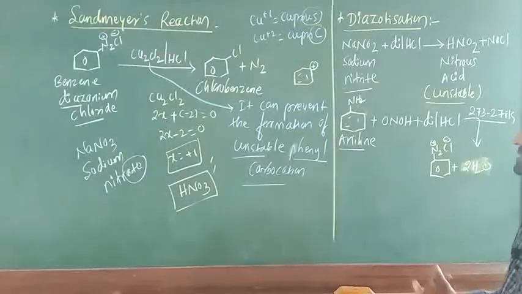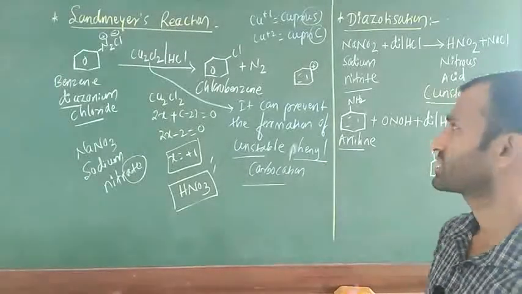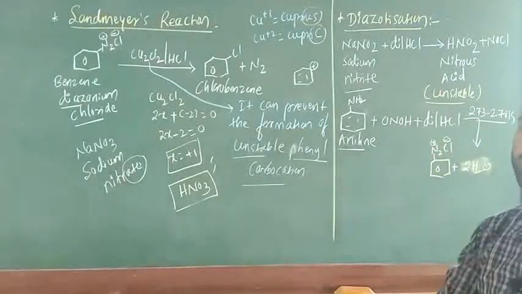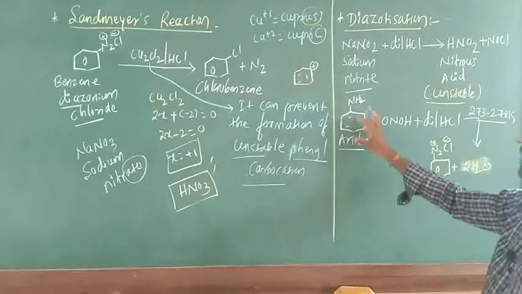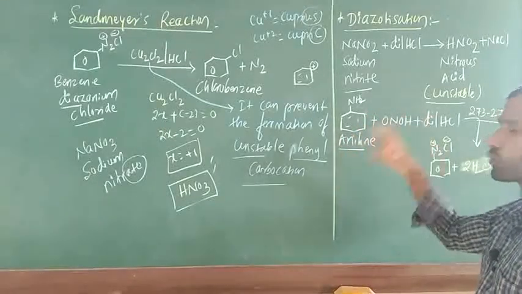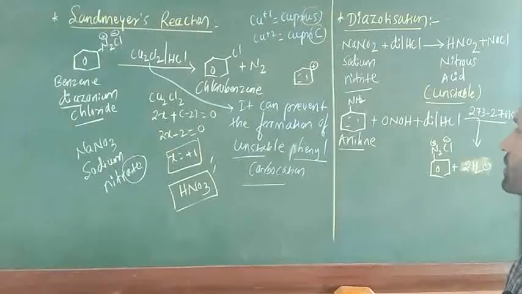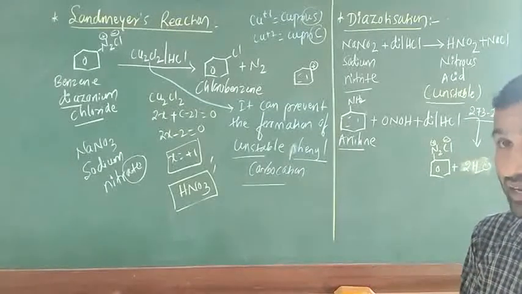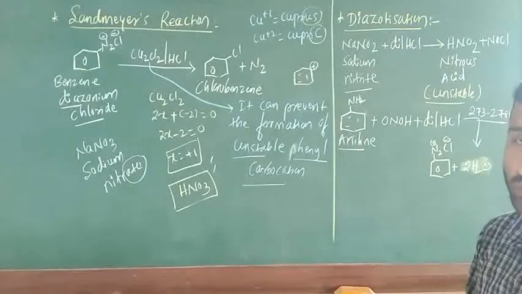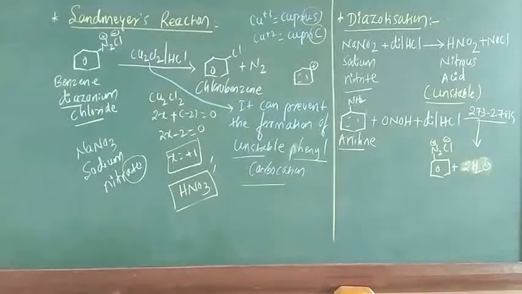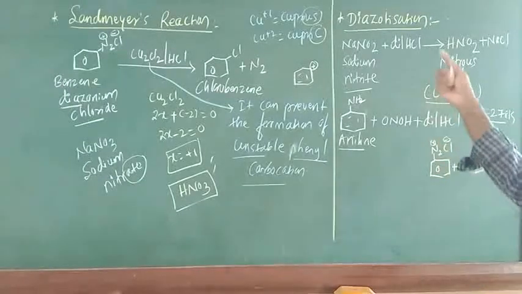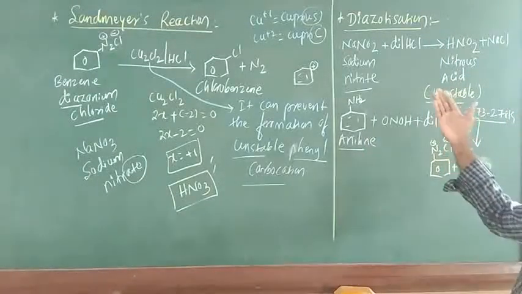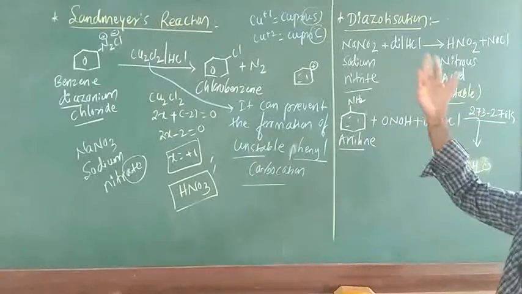This one indicates diazotization. Next, after that they are going to ask you the definition of diazotization. Very simple definition. With the help of these two reactions we are going to create the definition. Just see here. First we consider an aromatic hydrocarbon like aniline. The aniline can react with dilute HCl. Next they maintain the temperature of 273 to 278 Kelvin. There is formation of the product benzene diazonium chloride, and this is called diazotization. Very simple definition. You have to write the starting material and then the definition of diazotization.